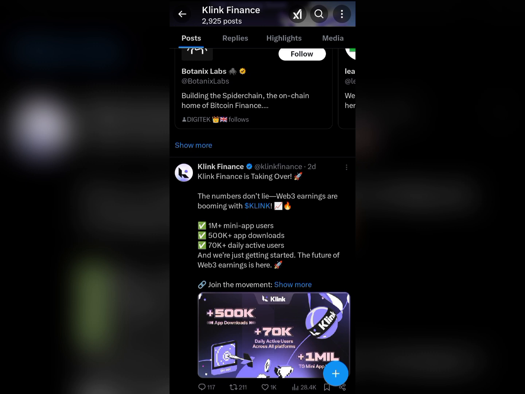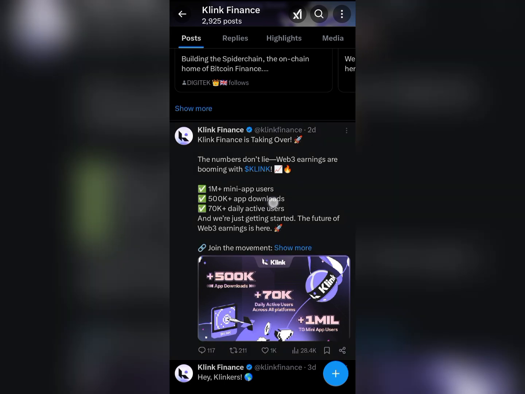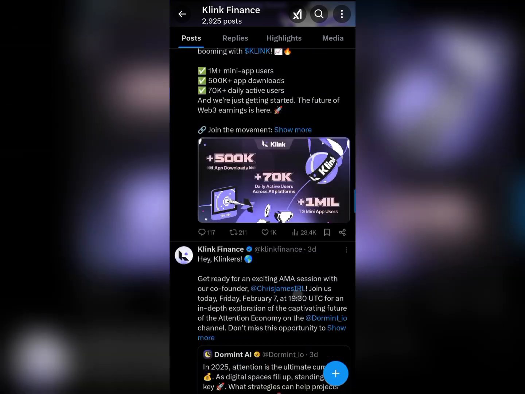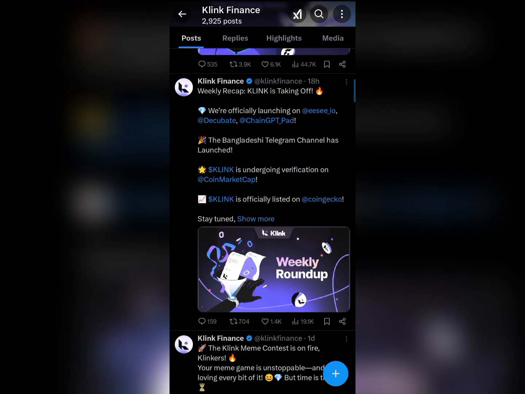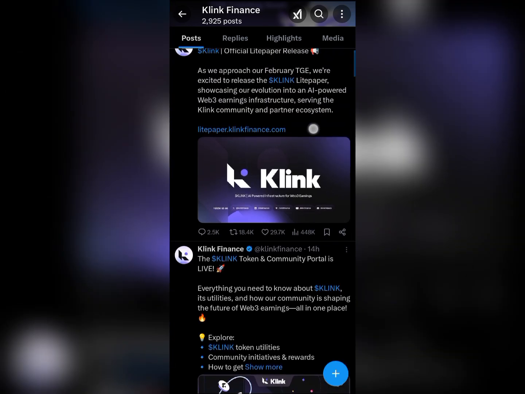KLINK Finance is taking over, and you can see Web3 earnings are booming with KLINK. They have 1 million mini app users and 500k app downloads. So join, do all the tasks, get as much points as possible, share your referral link, and let's see how much points you can get before the TGE that's coming up this month.